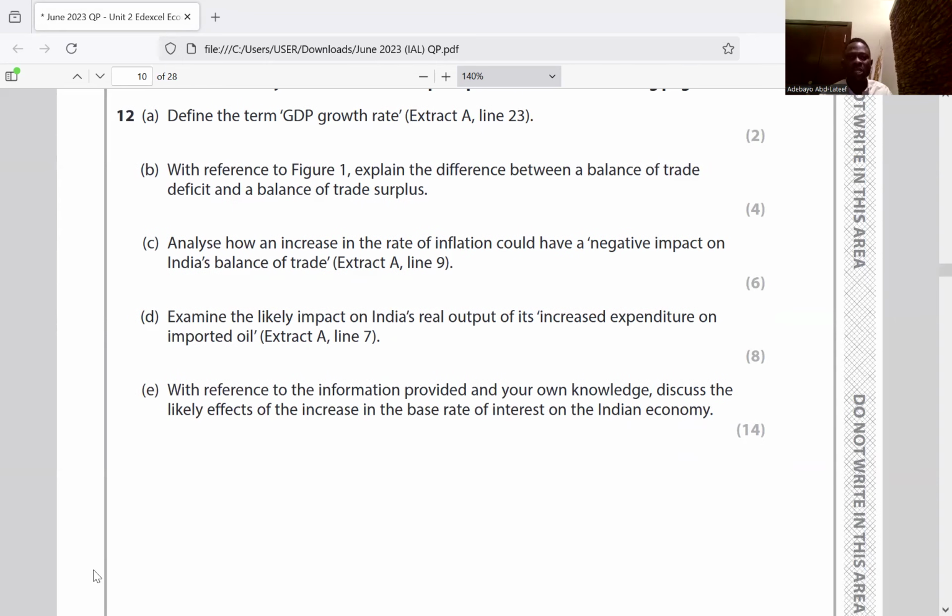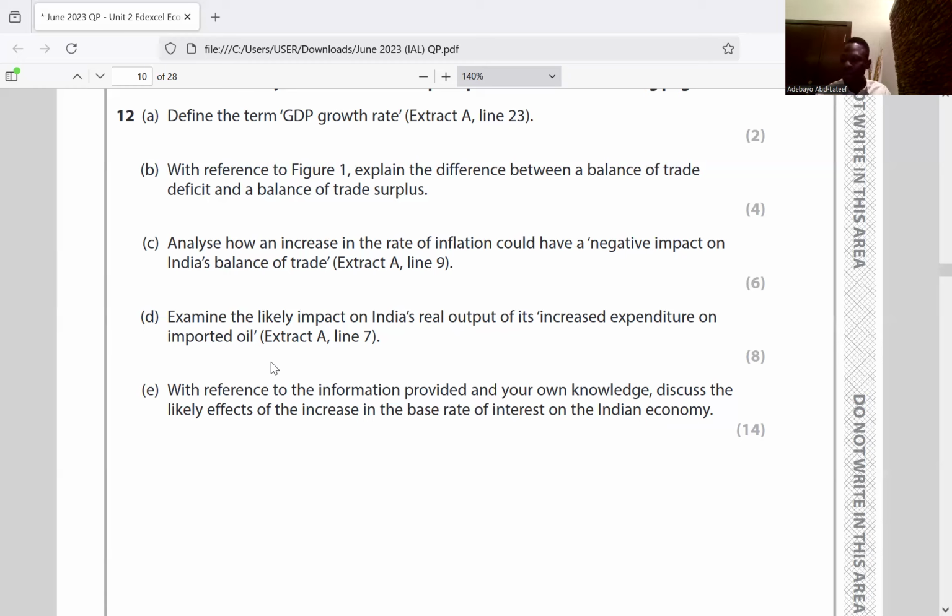With reference to figure 1, explain the difference between a balance of trade deficit and balance of trade surplus. We have the figure anyway, but let's just explain it here. When talking about balance of trade deficit, it simply means export is lesser than import. That's balance of trade deficit.